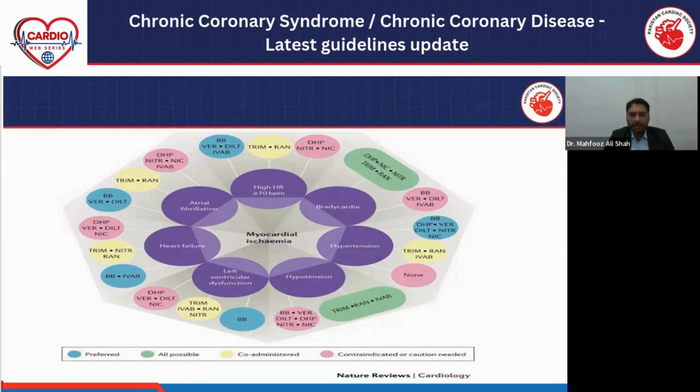And in airway dysfunction, the preferred drug is a beta blocker, along with trimetazidine, ranolazine, nitrate. Heart failure patient: beta blocker, nitrate, ranolazine, and other disease modifying drugs. And for atrial fibrillation, we have to control heart rate, for which we can give beta blocker, verapamil, diltiazem.